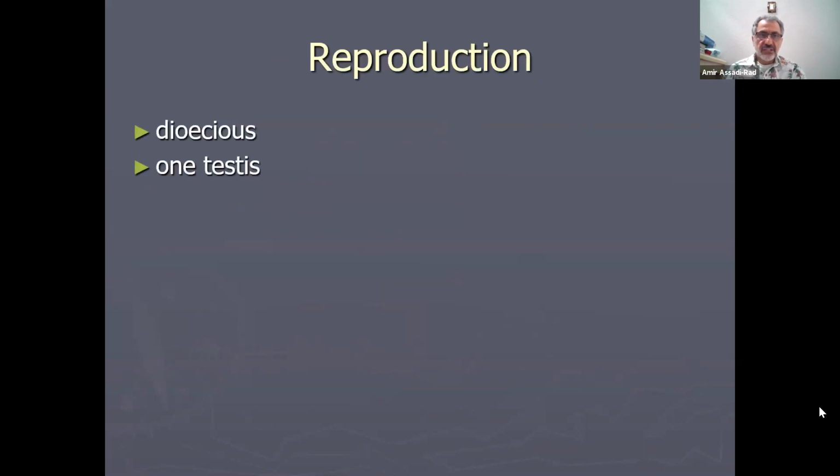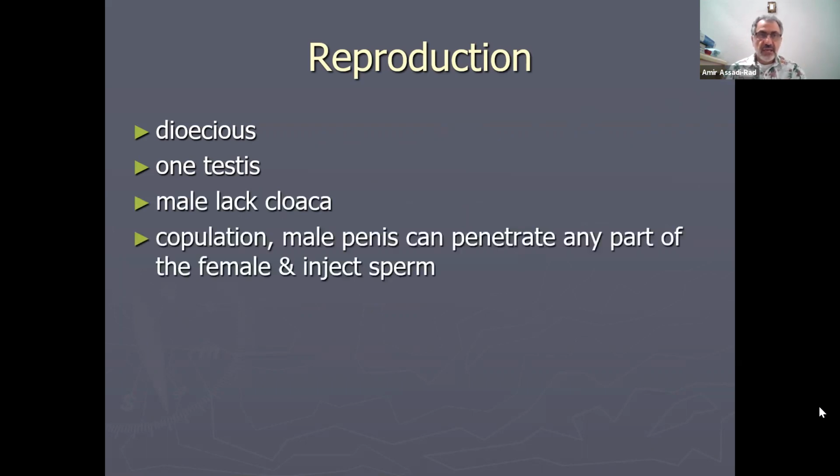Reproduction, they are dioecious, and have one testis, males lack cloaca, females have cloaca, we talked about that. Copulation, male penis can penetrate any part of the female and inject sperm. So nuclear constancy, it means eutely. You remember that? We talked about nuclear or cellular constancy, it means eutely.